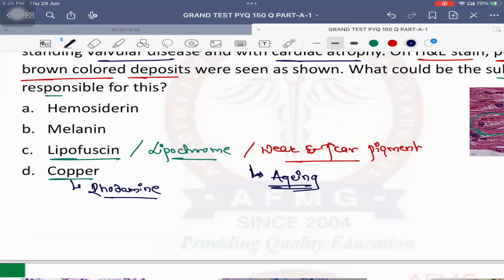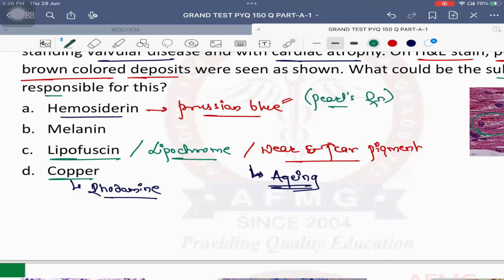The stain used for hemosiderin. Hemosiderin is a pigment. Anybody? Iron pigment. Okay. So very good. The stain used for hemosiderin is known as Prussian blue. Hemosiderin is also a brown colored pigment because it is an iron pigment. How to differentiate? That's why we use the Prussian blue stain, because after using a Prussian blue stain, what happens? The hemosiderin or the iron changes its color to blue, and this is done by a reaction known as Pearl's